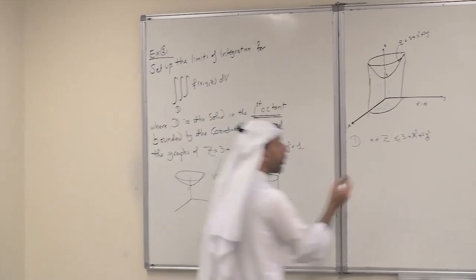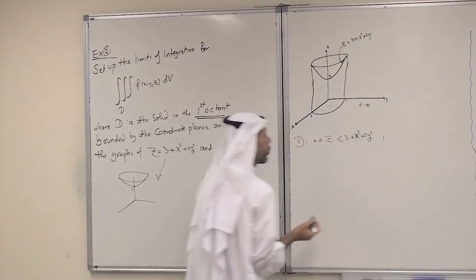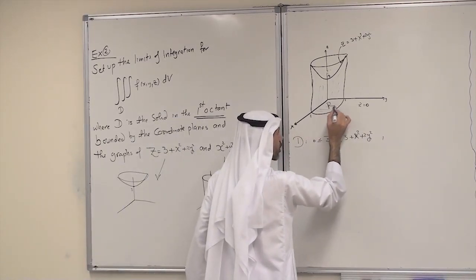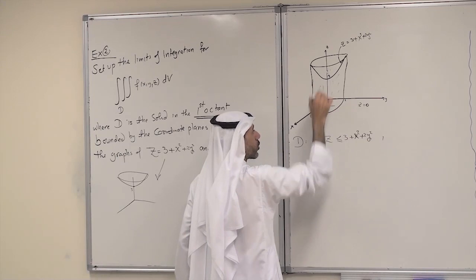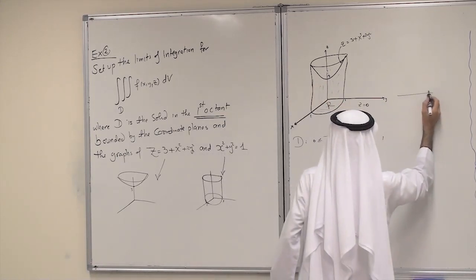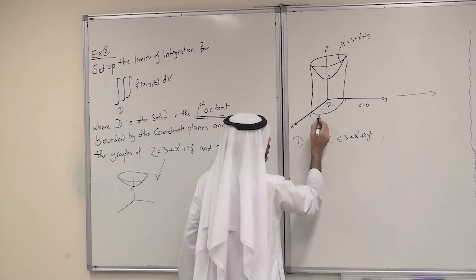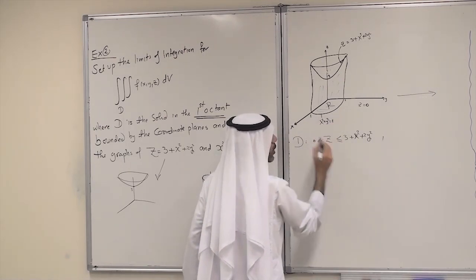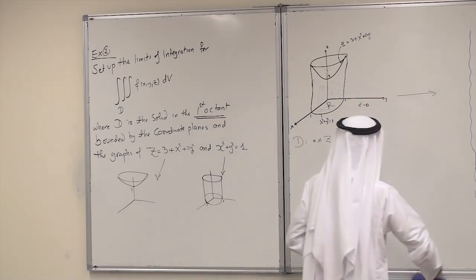Okay. What about the region R? Of course, now the region R is this part here. The projection of the solid in the xy plane is R. And R is bounded by x squared plus y squared equals 1. So R will be the following.